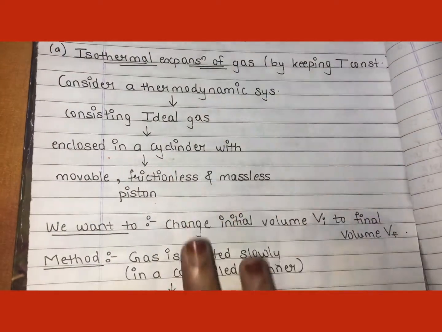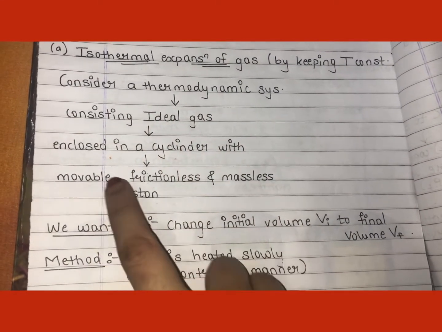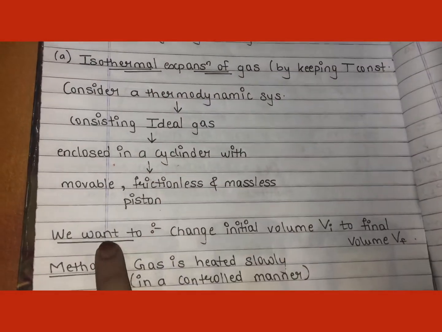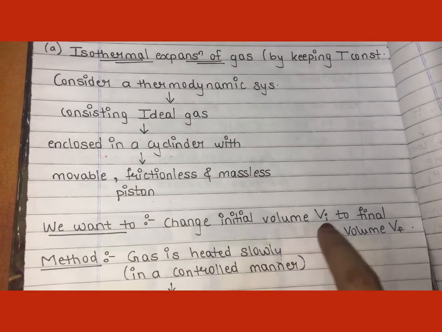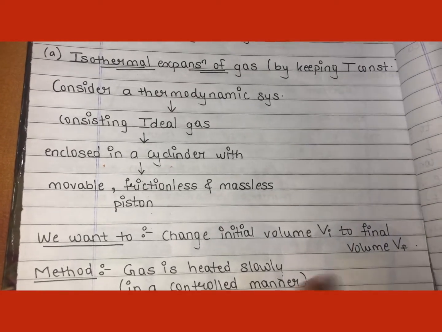So this is our thermodynamic system, which consists of an ideal gas enclosed in a cylinder with a movable, frictionless and massless piston. We have considered this. What we want to do is change the initial volume Vi to the final volume Vf, meaning we have to change the volume of our system.